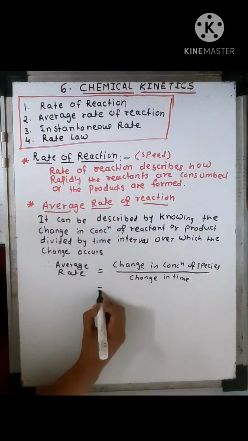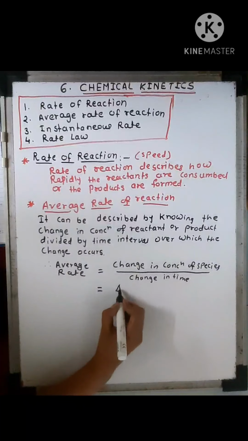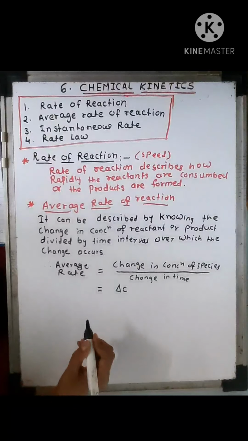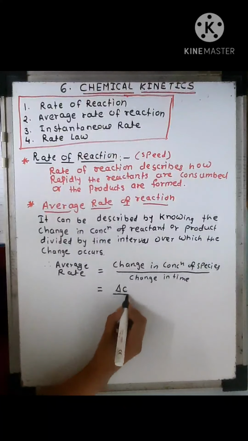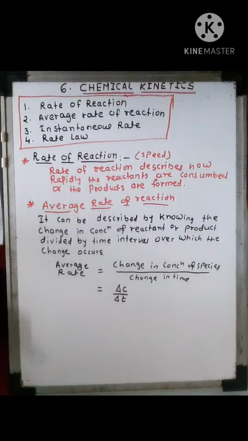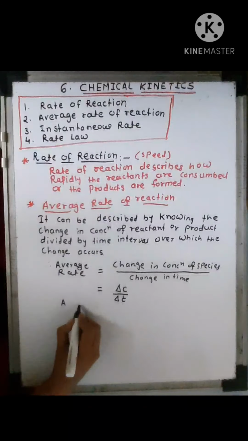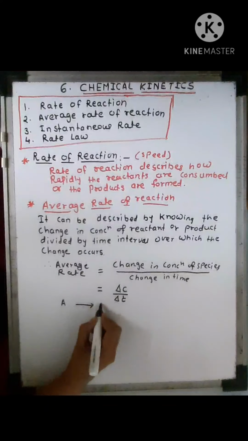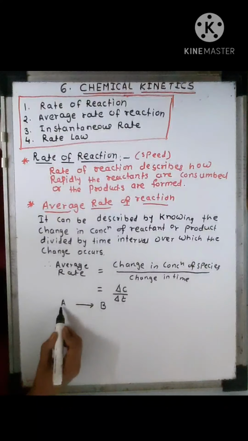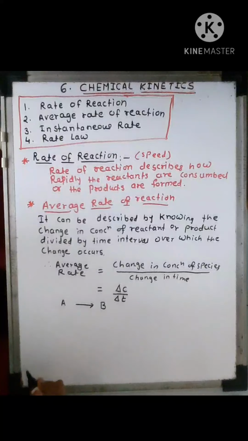That is, change in concentration, so we can use delta C, upon change in time, that is delta T. Now let us consider a general reaction, A gives B. A is a reactant and B is a product.